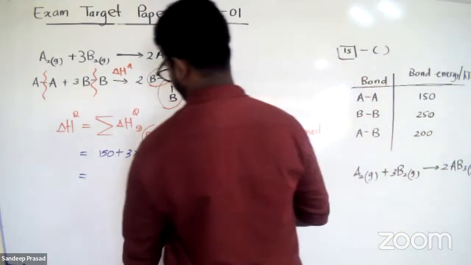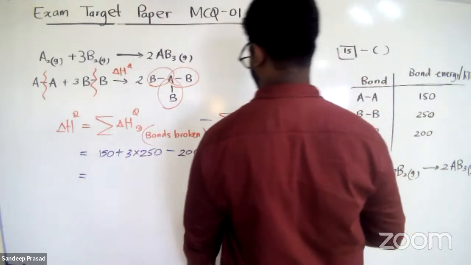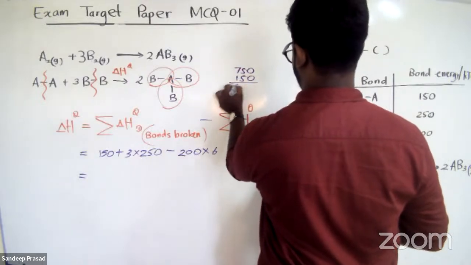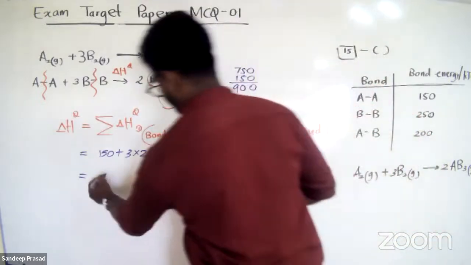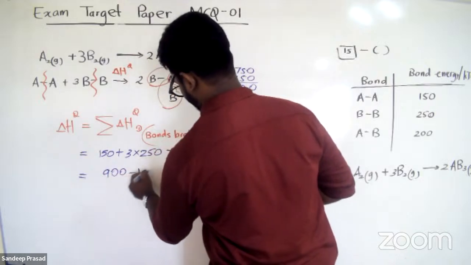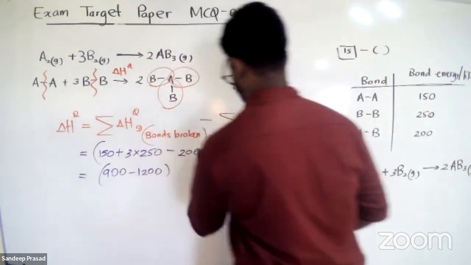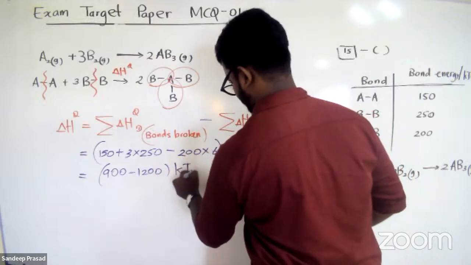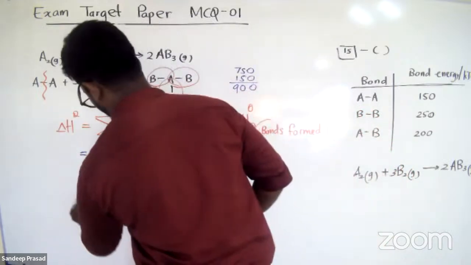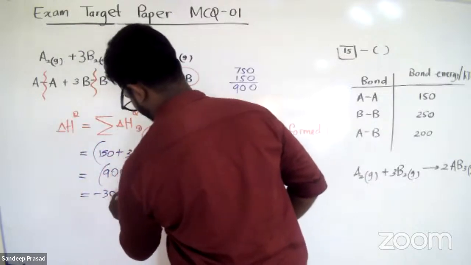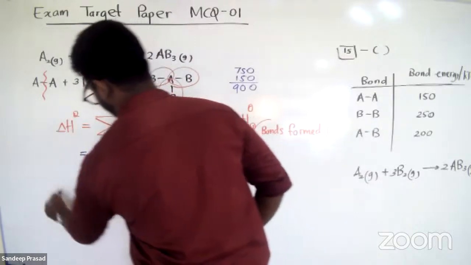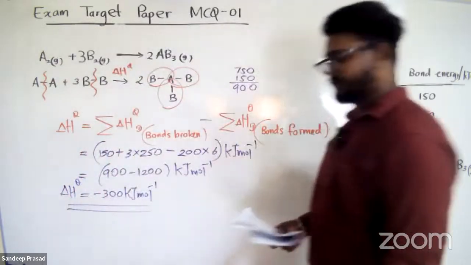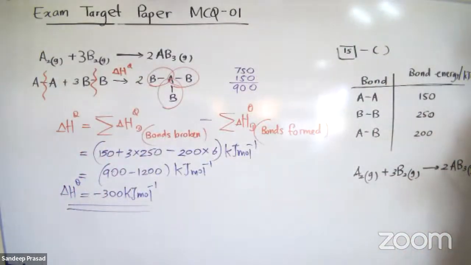So what is the answer? 150 plus 250 into 3, so therefore 750 plus 150, 900. And here we have 1200 kilojoules per mole. So therefore the answer is minus 300 kilojoules per mole. So this is the enthalpy change of the reaction: minus 300 kilojoules per mole.